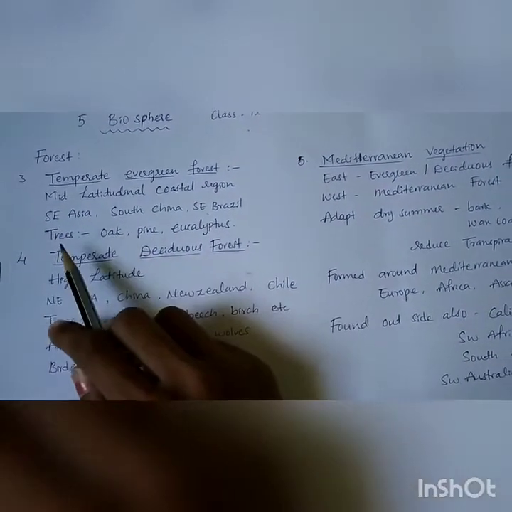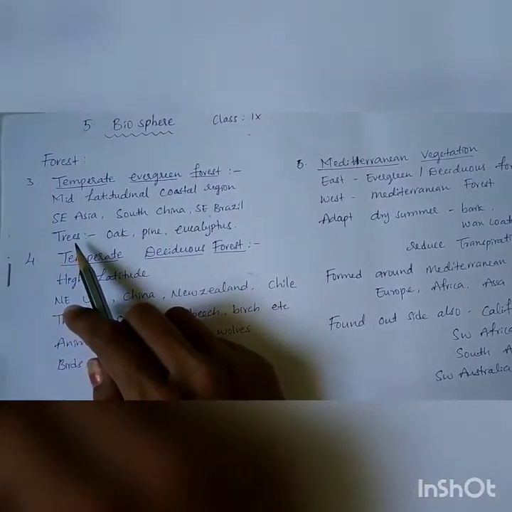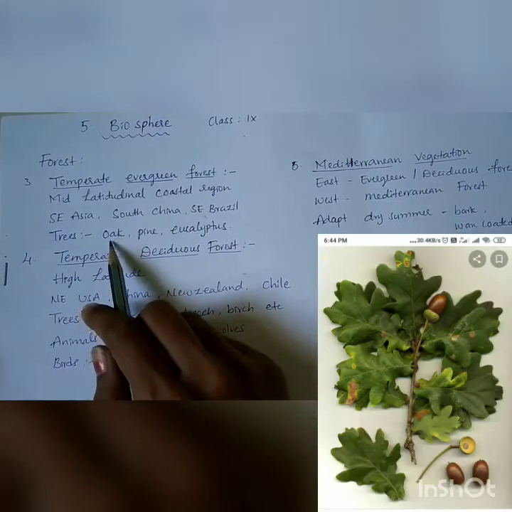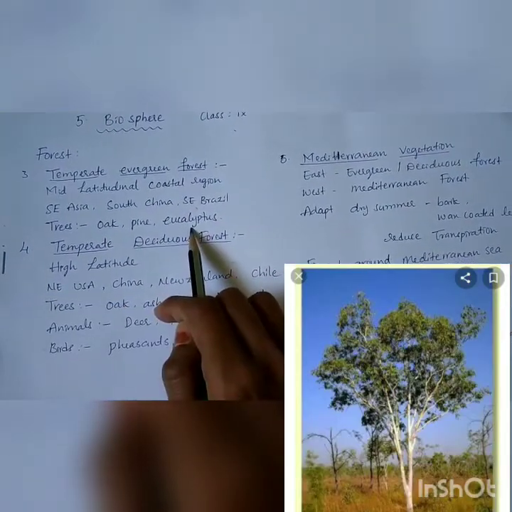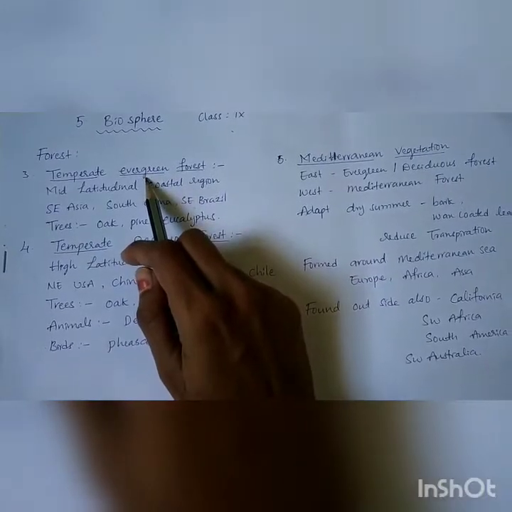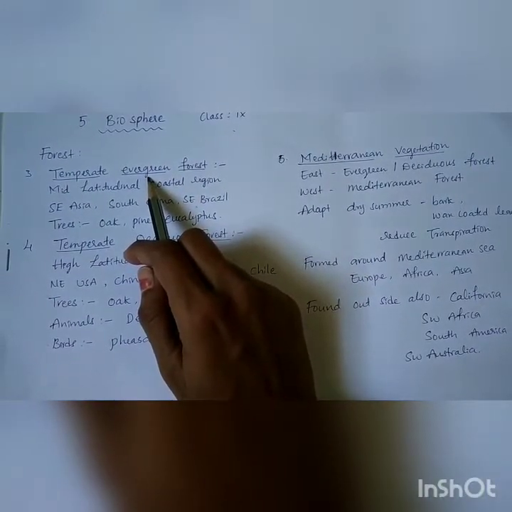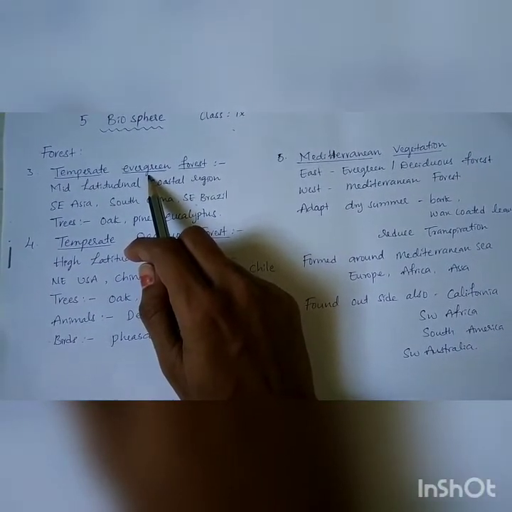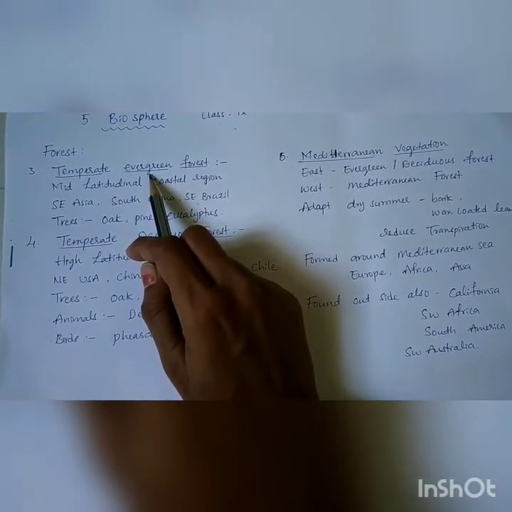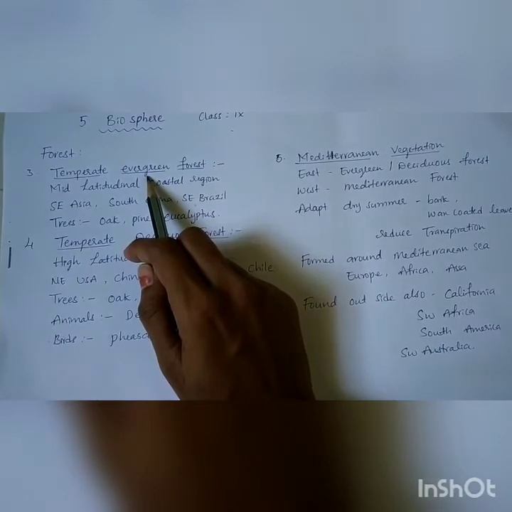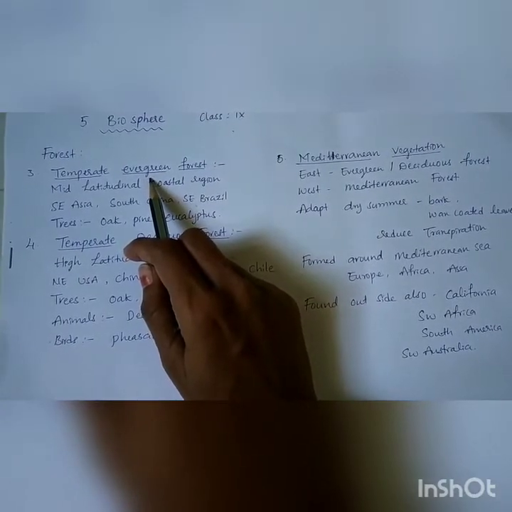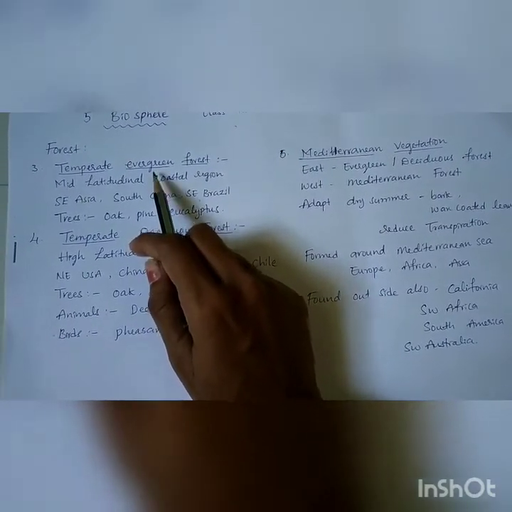The trees found in the temperate evergreen forest are oak, pine and eucalyptus. Why is this forest called an evergreen forest? In the last topic we discussed that the trees in this forest never shed their leaves because of continuous rainfall. So the trees contain leaves throughout the year. So these are called evergreen forests.